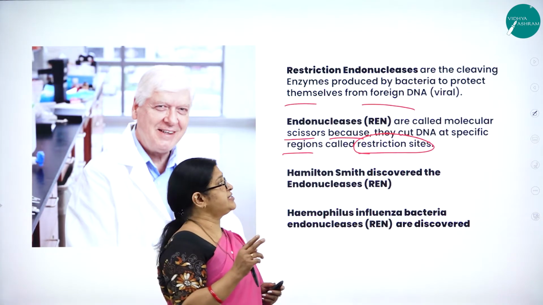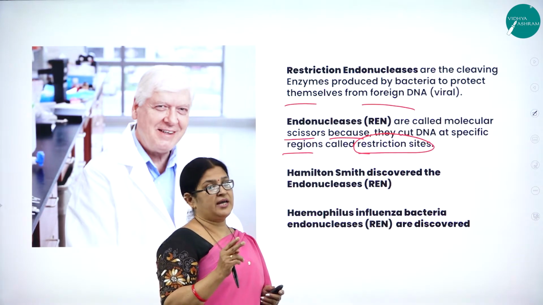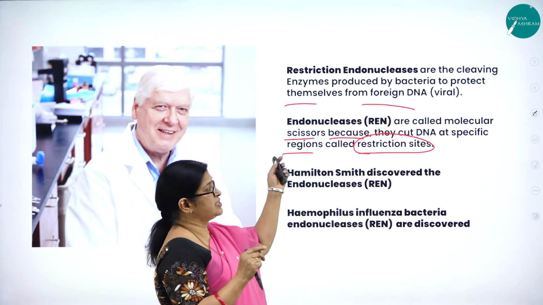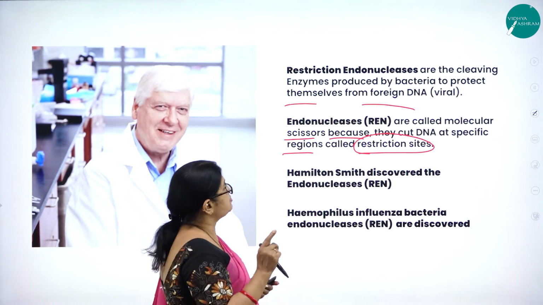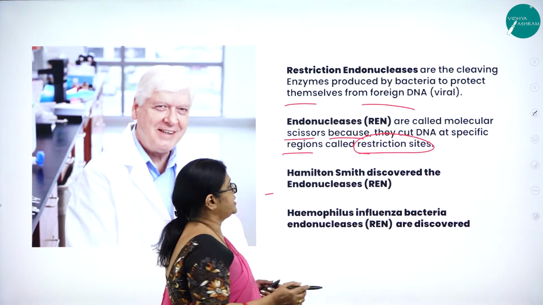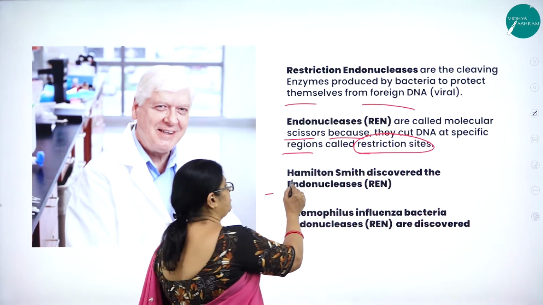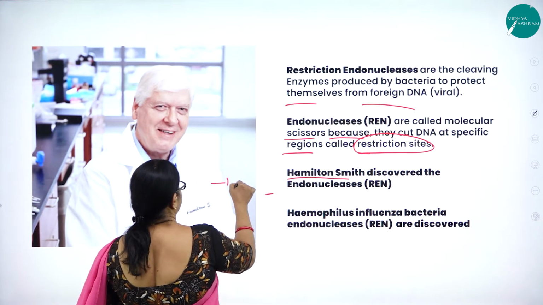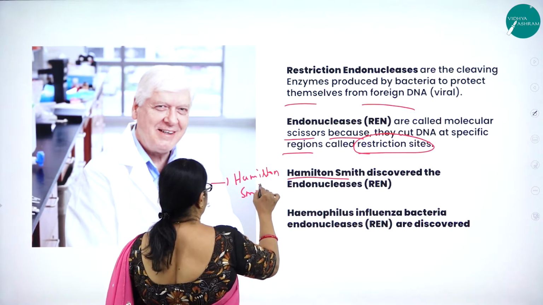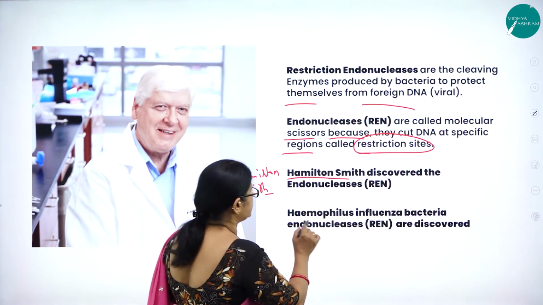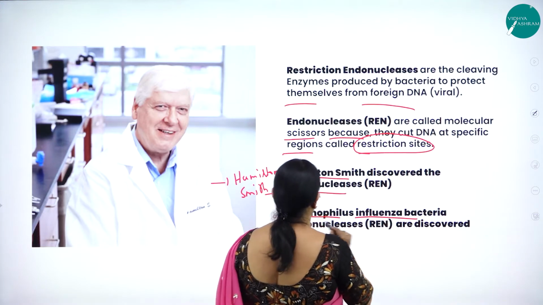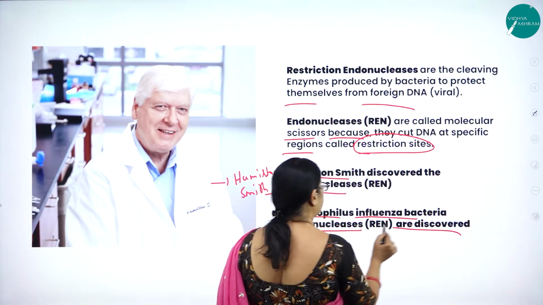As I said, restriction endonucleases, or REN, are referred to as molecular scissors. Why are they called molecular scissors? Because they cut DNA at specific regions called restriction sites. And restriction endonucleases were discovered by Hamilton Smith. Here you can see the scientist Hamilton Smith. Hamilton Smith discovered the endonucleases, and Haemophilus influenzae bacteria endonucleases were also discovered.